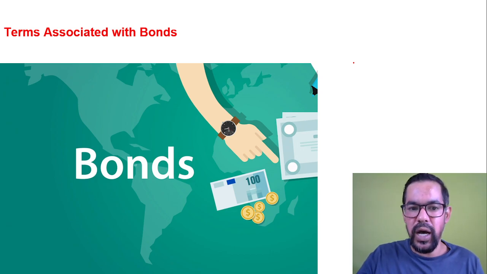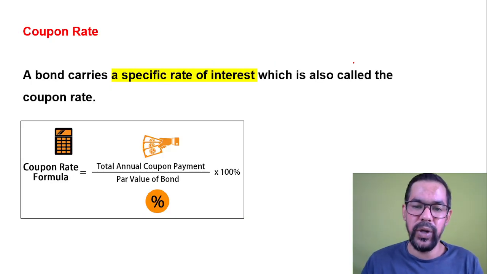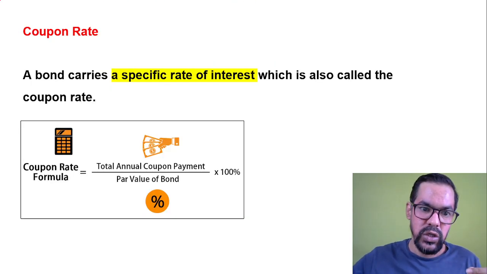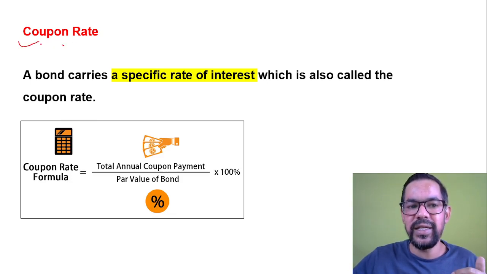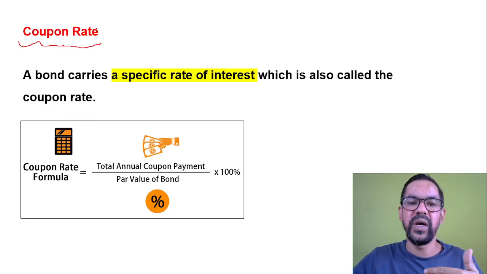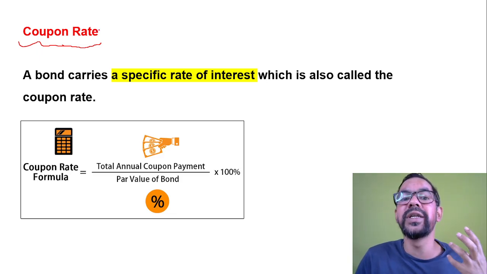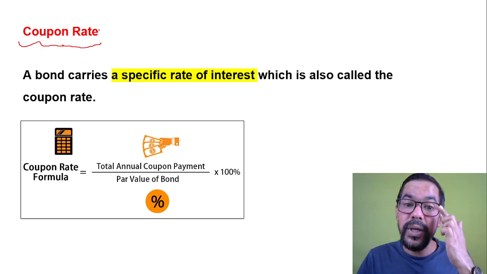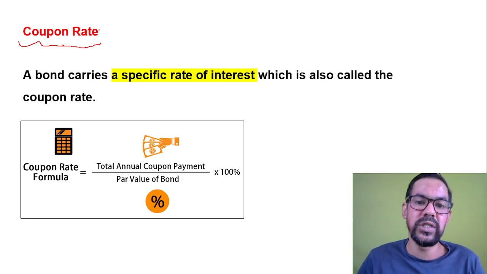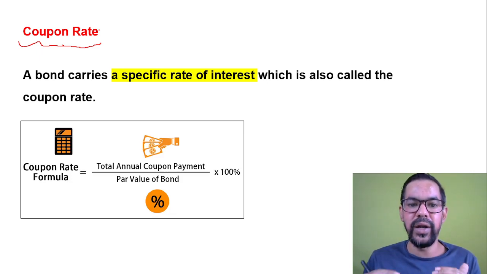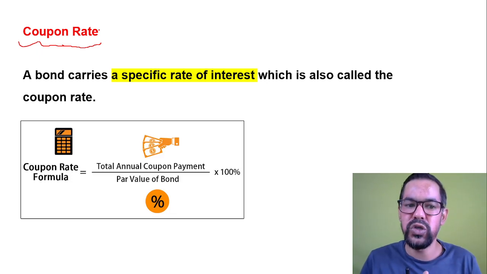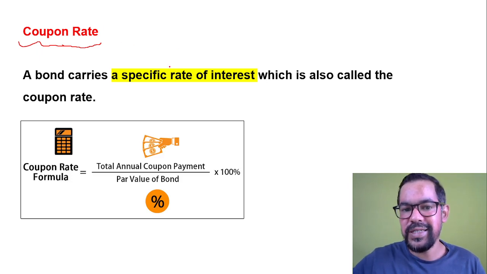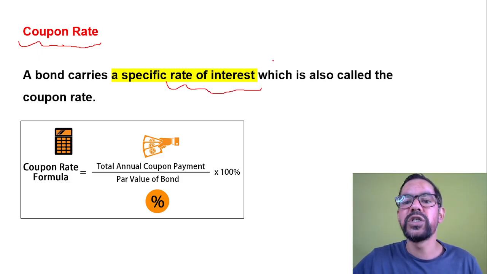Now there are many terminologies generally associated with bonds, so we will discuss them one by one. The first one is coupon rate. So what is coupon rate? Coupon rate you can relate to the rate of interest. Whenever you invest in some securities, you ask for the rate of return or rate of interest. Similarly, when we invest in bonds, we use the rate of interest as the coupon rate. A bond carries a specific rate of interest, which is called the coupon rate.